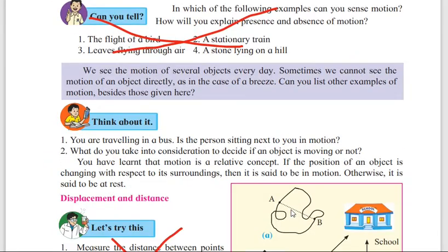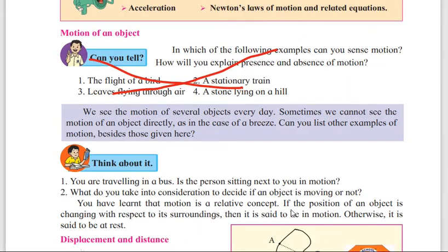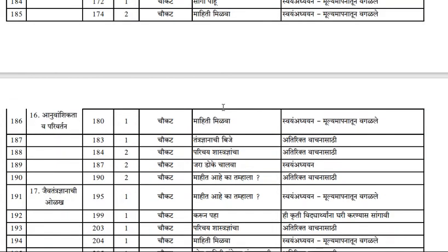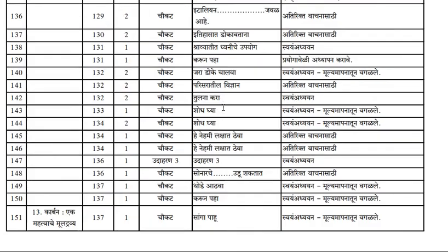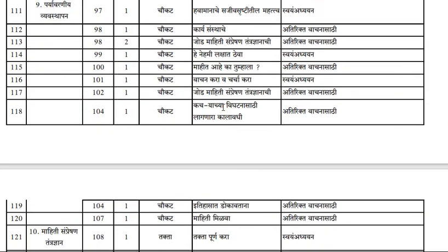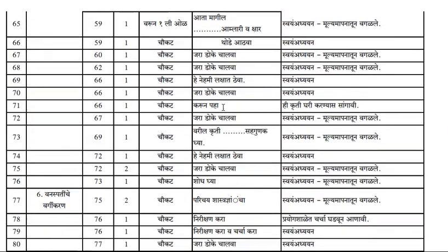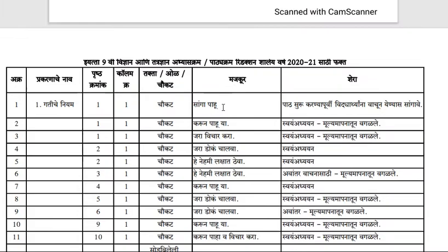See here, that is law of motion, page number 1. Can you tell? Okay, can you tell only, that is given here. In each and every lesson you will be having the starting can you tell. So can you tell only here they have given, in Marathi they have written सांगा पाहू.